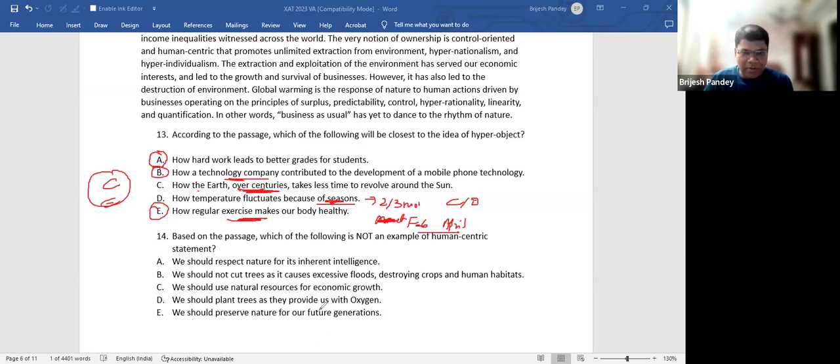Human centric: preserve for us, plant trees for us, economic growth for us. This is also human centric. Can I say this is non-human centric?